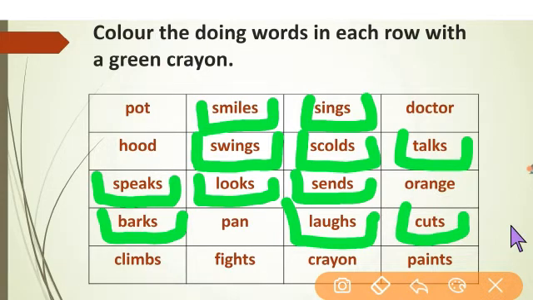Okay. See next. Climbs, fights, crayon, paints. From these four words, crayon is a thing and climbs, fights, paints, these three words show some actions. It means that they are doing words. So we will color these three boxes with a green crayon.